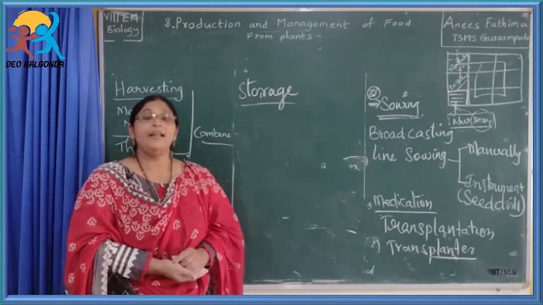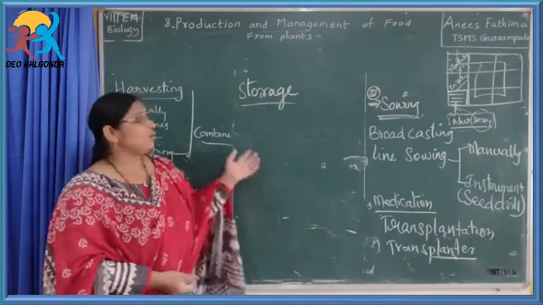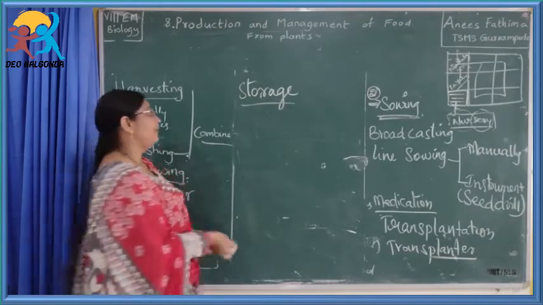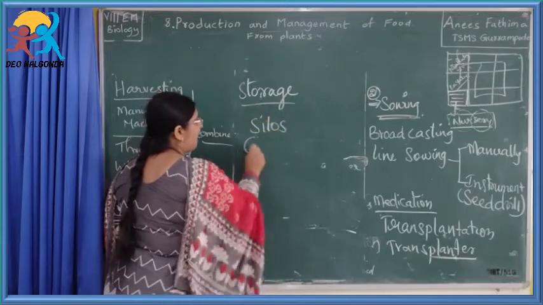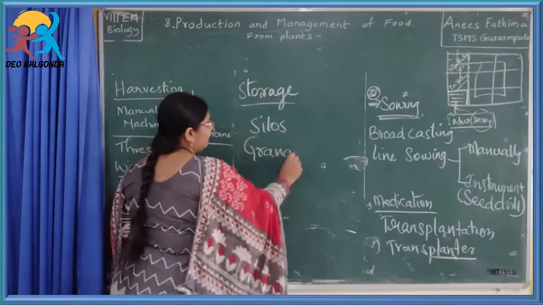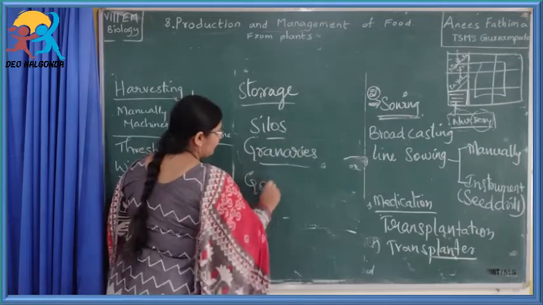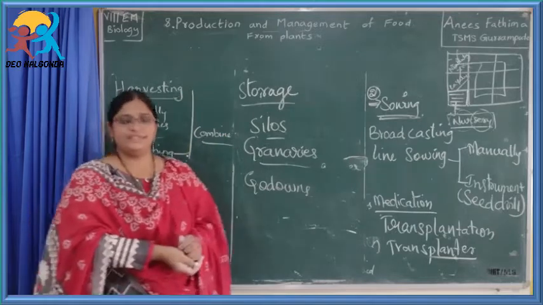They will be consuming it for 1 year, isn't it? But if it has to be stored in large quantities in large areas, then how will it be stored? They will be stored in places called silos, granaries, godowns. These are the places where the storage is done.